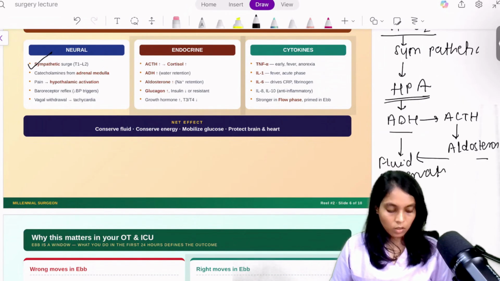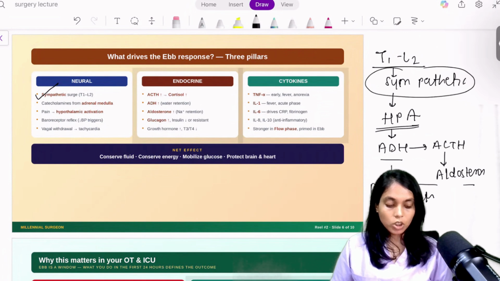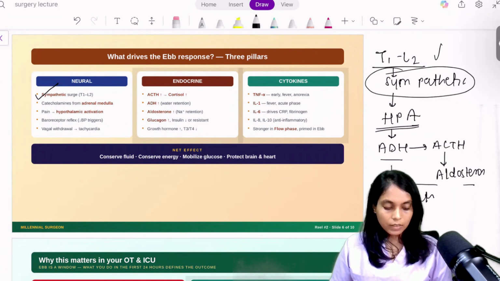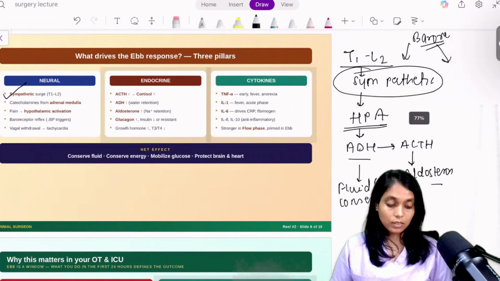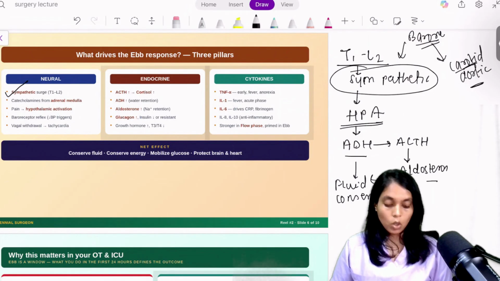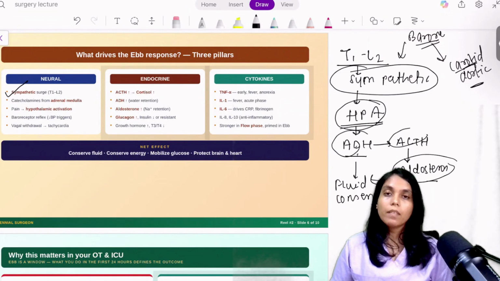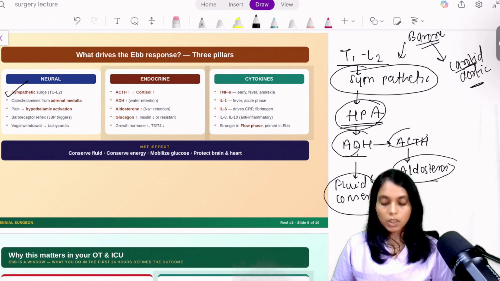What is the stimulus for the sympathetic system activation? One of them is baroreceptor activation. These baroreceptors are situated at the carotid and aortic level. These baroreceptors will cause activation of the HPA axis, which will cause ADH, ACTH, and aldosterone release at different levels, and which will cause fluid conservation in the body.